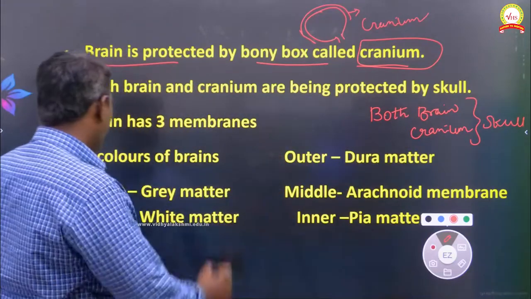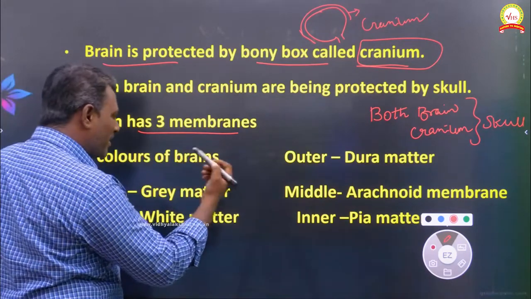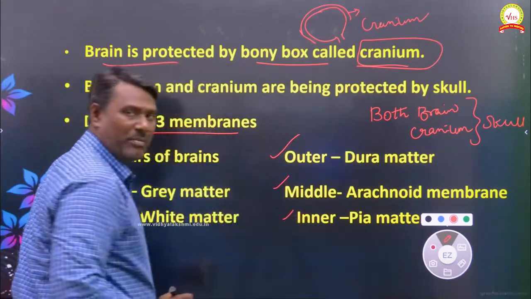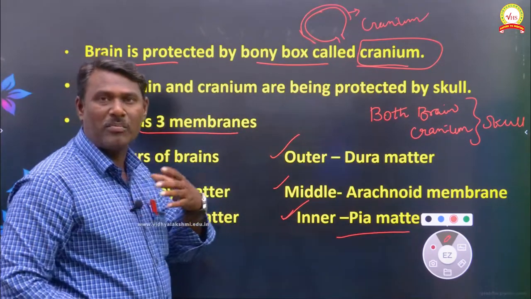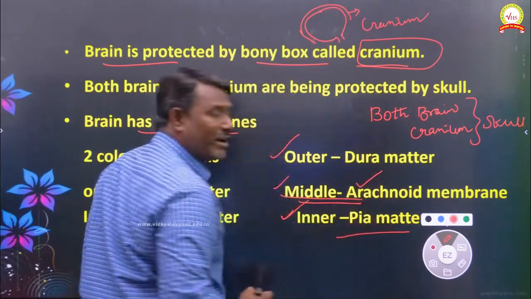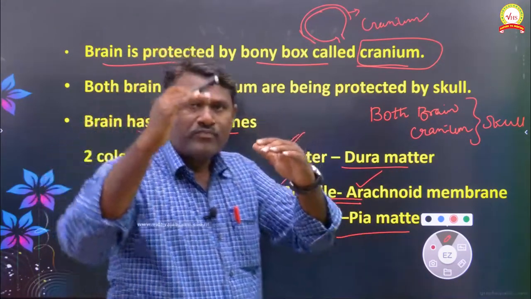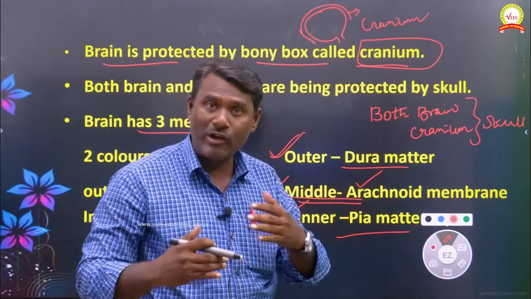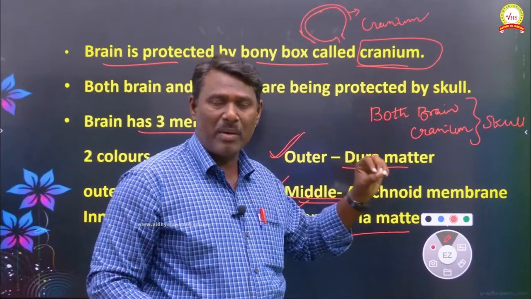Very important, the brain consists of three membranes: inner membrane, middle membrane and outer membrane. The inner membrane we call pia mater, the middle membrane we call the arachnoid membrane, and the outer membrane we call dura mater. So these are the three membranes of the brain.